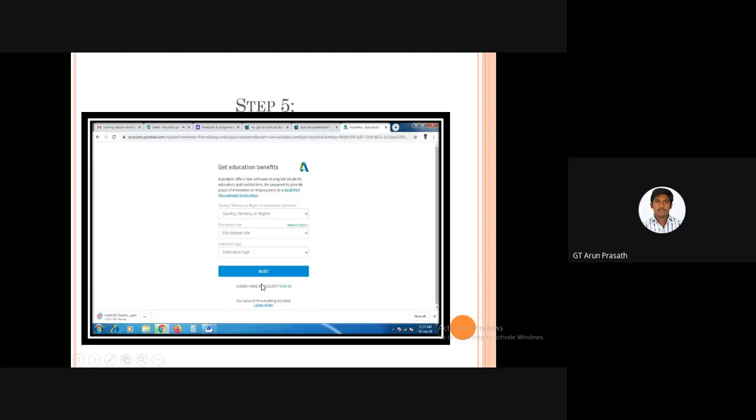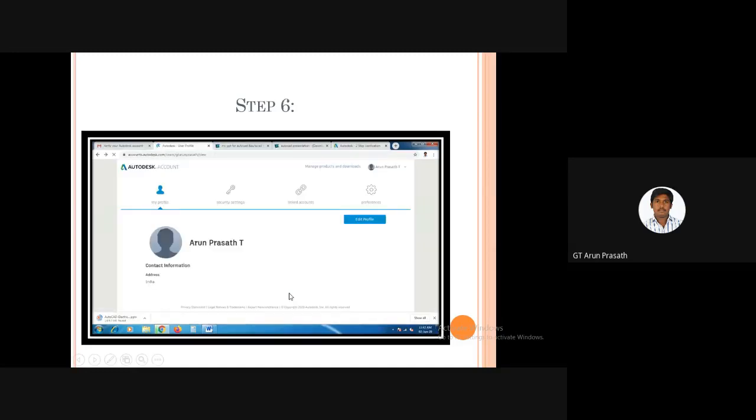Press the create an account option, and next the screen will appear like this: get educational benefits, give our country name and educational role. There are four options in the educational role: a student, a professor, faculty, and industrialist. After selecting that and typing our institution name, press the next button, and your Autodesk account has been created.